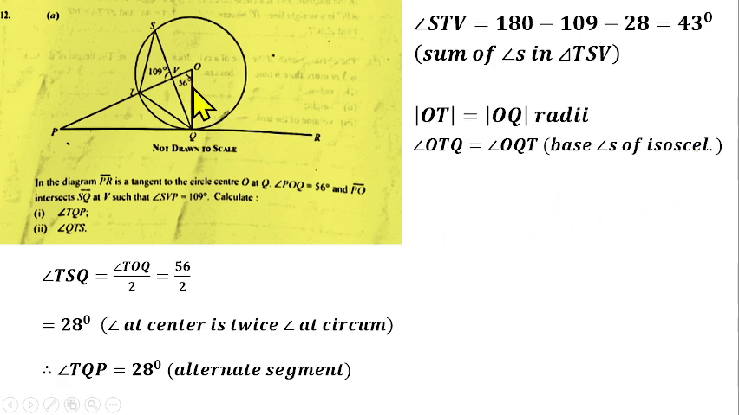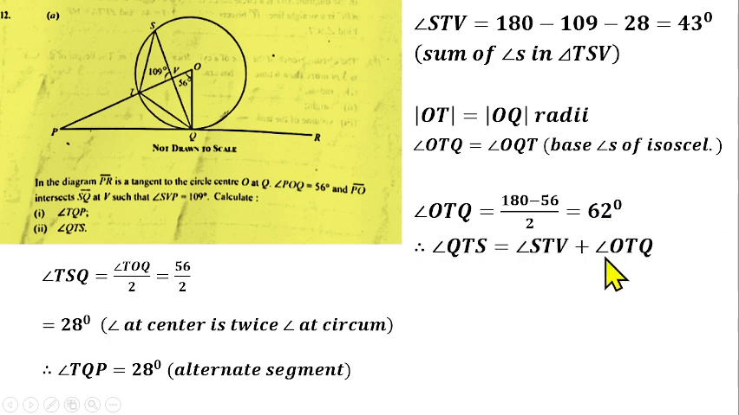So how can we get that? By removing this angle 56 degrees from 180 degrees, and whatever we get we divide by 2 to give us angle OTQ and angle OQT. So angle OTQ, this angle here, equals 180 minus 56 divided by 2, and that gives us 62 degrees. The reason being the sum of angles in a triangle.